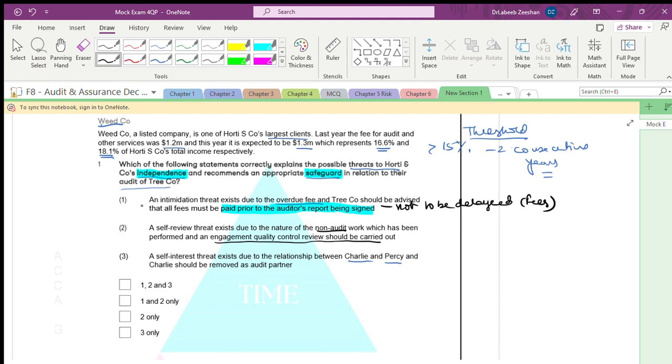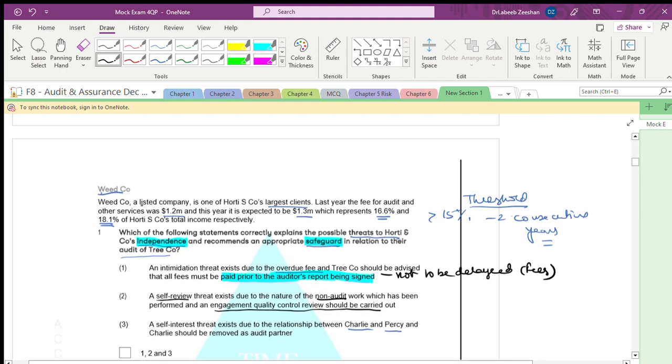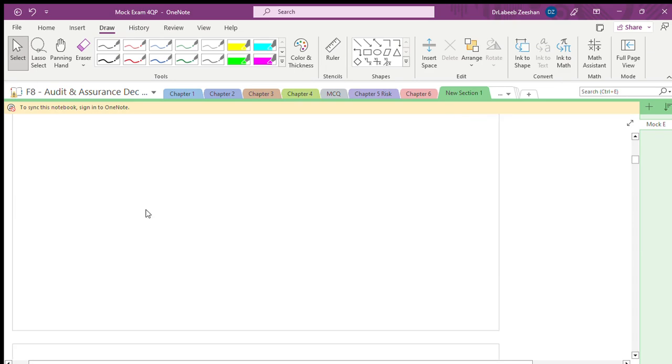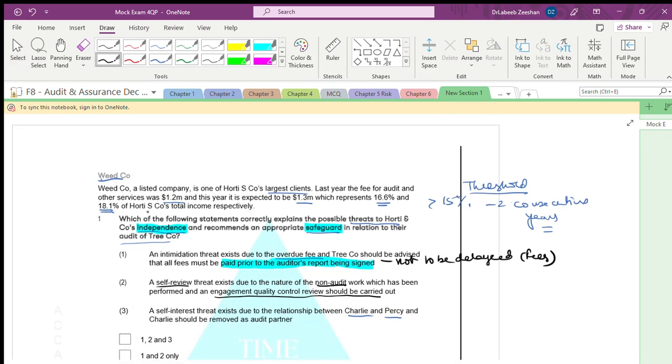We are not talking about the self-review threat, okay? Because once he is working, which position has he taken? Engagement quality control reviewer, is it right? That is also not there.